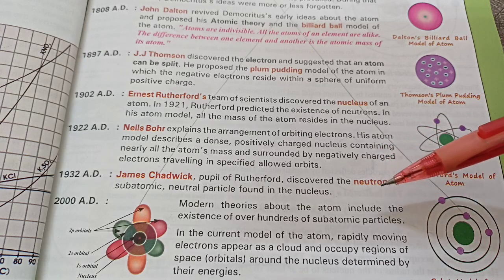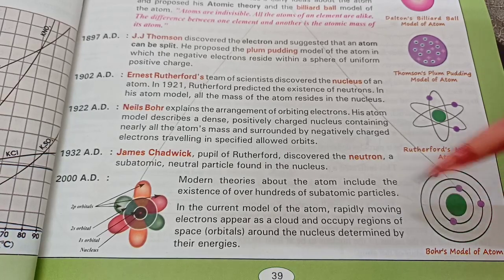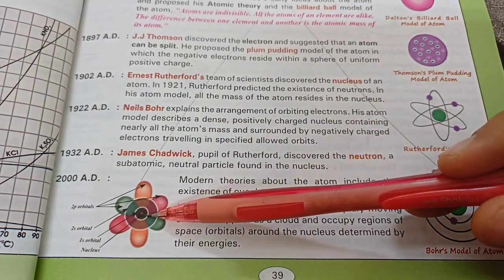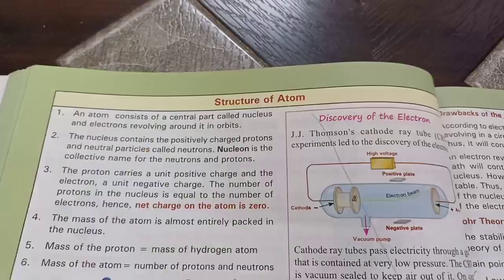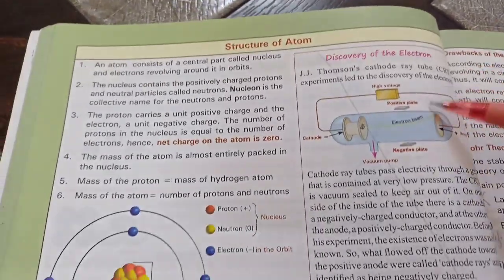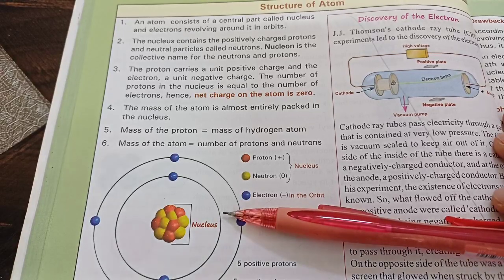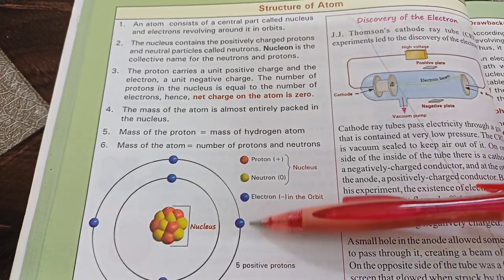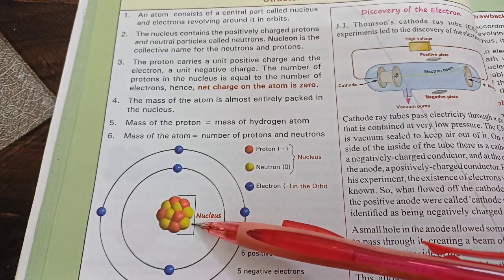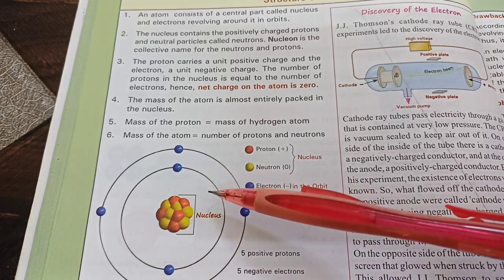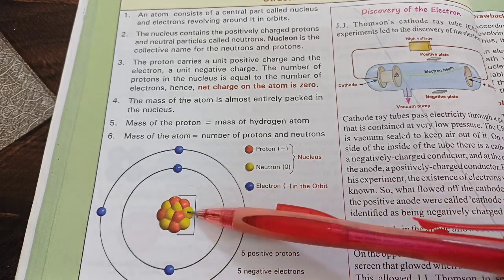And then the modern theories tell us that atoms are nothing like the solar system model. In fact, we have something called orbitals, which is a very complex concept which will be studied in college level. So right now we'll study the structure of an atom with the solar system model, which is not accurate, but for school level introductory chemistry, it's a good enough theory. The nucleus has protons and neutrons, and all the mass is concentrated in the nucleus. So the atomic mass is approximately the sum of the total number of protons and neutrons, or the nucleons.